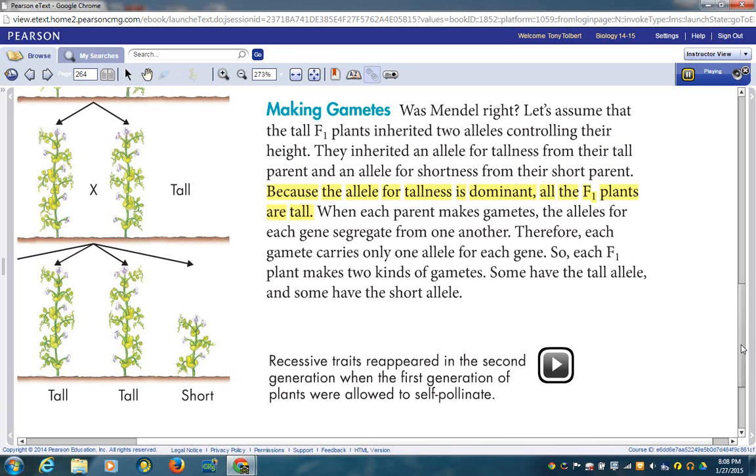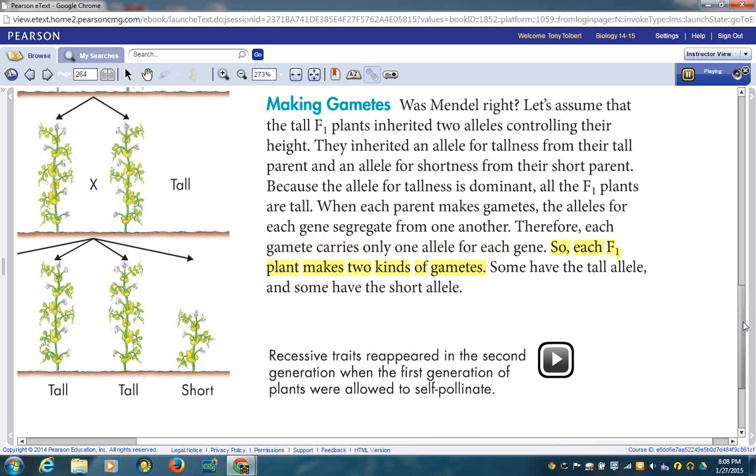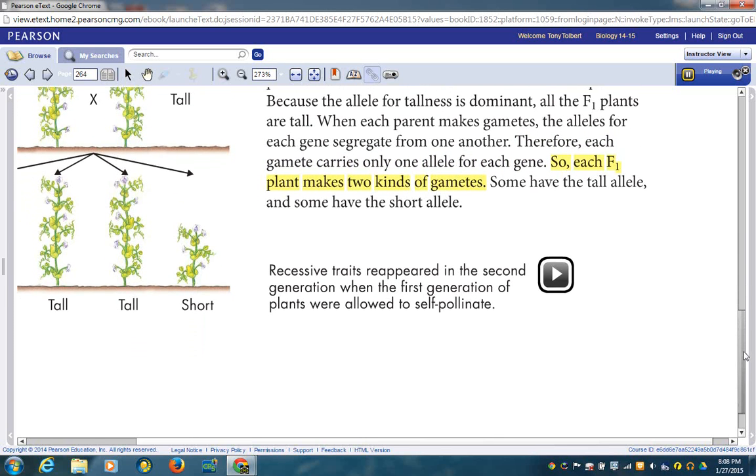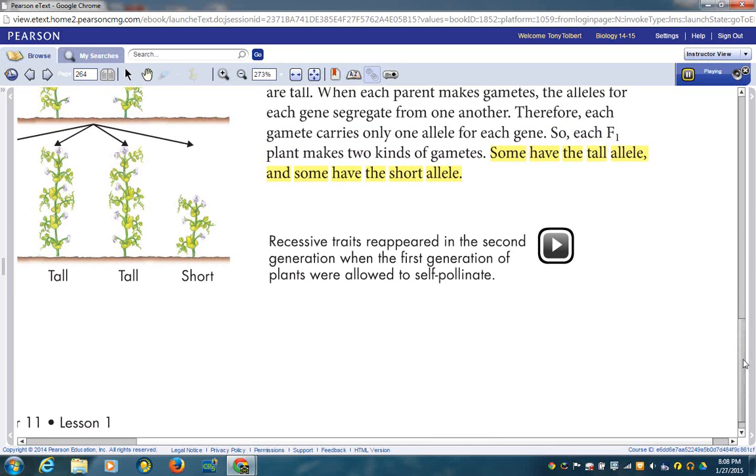When each parent makes gametes, the alleles for each gene segregate from one another. Therefore, each gamete carries only one allele for each gene. So each F1 plant makes two kinds of gametes. Some have the tall allele, and some have the short allele. Build vocabulary. Recessive traits appeared in the second generation when the first generation of plants were allowed to self-pollinate.